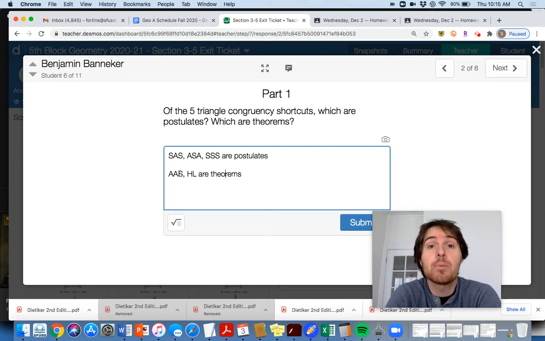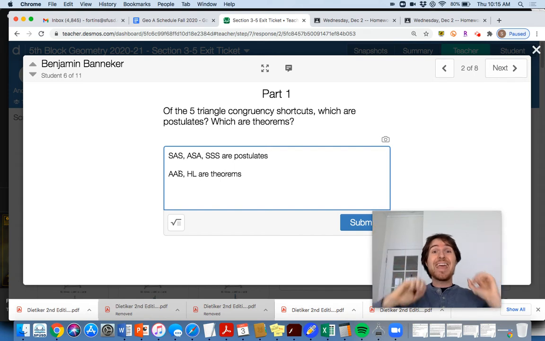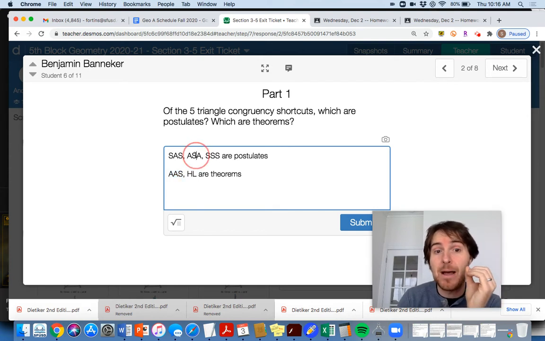We did it in a lesson video, but we proved AAS. If we're given an AAS correspondence between 2 different triangles, remember, we can prove that the 2 triangles are congruent through ASA, because the AA means you have a pair of angles congruent between 2 different triangles. When you have 2 angles in one triangle congruent to 2 angles in another triangle, then the third angles are also congruent. So you can get that third angle congruent, and then you have an AASA correspondence, and then you can use ASA to prove the triangles congruent. So that's why we know AAS is actually a theorem based upon the ASA postulate.